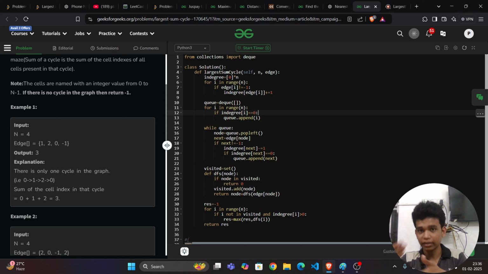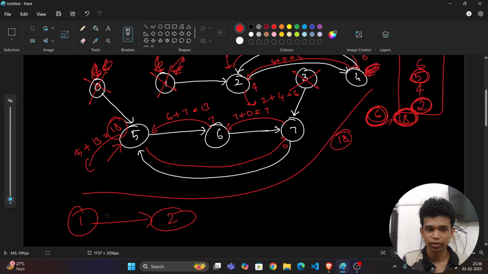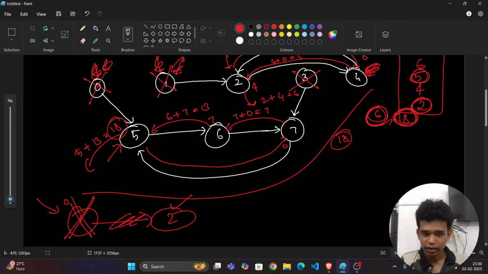If that current node doesn't have incoming edges, see here, I will demonstrate it. If this is the case, it doesn't have any incoming edges, right? It is 0. So this will be in the queue. If its next is this 2, I want to take the connection from this node to 2, and check whether this 2 has any in degrees apart from this.